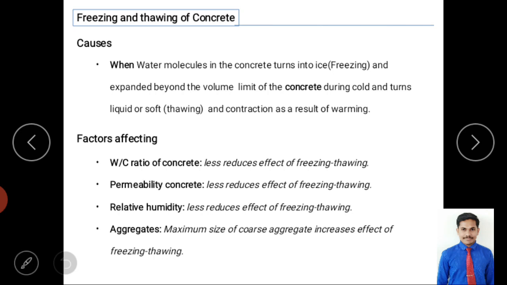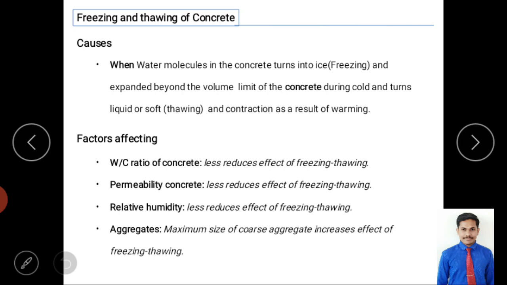Water cement ratio. So when the water cement ratio is higher, water availability in the concrete will be high. When water availability in the concrete is high, it causes more expansion due to the freezing action. So here you make the hardened concrete denser with less water.